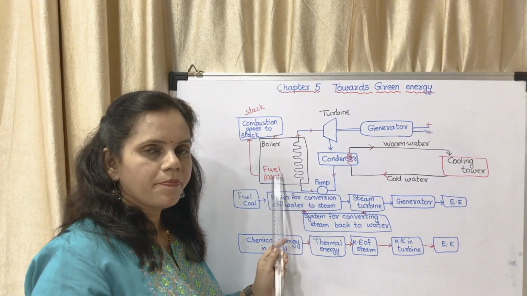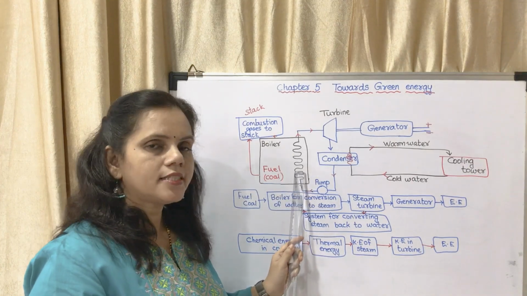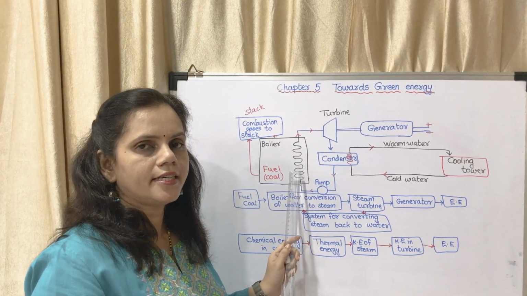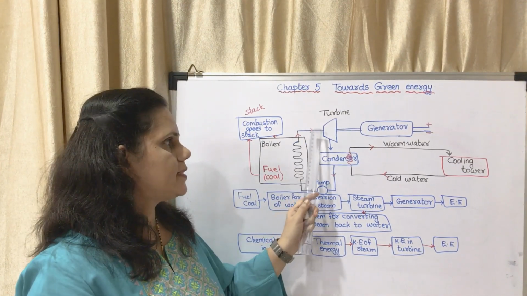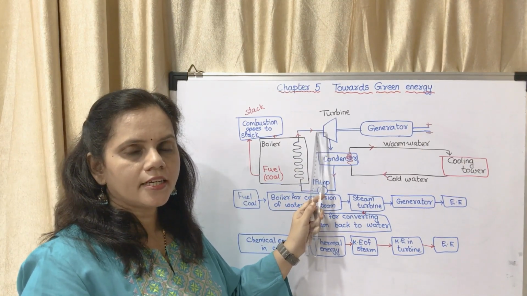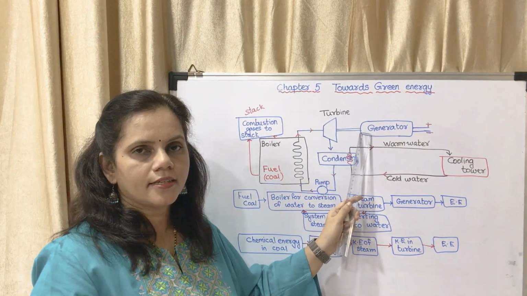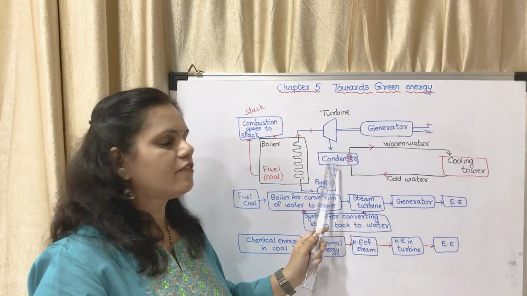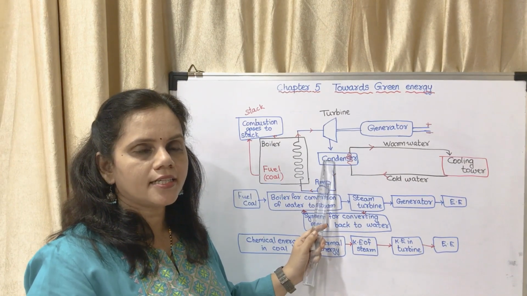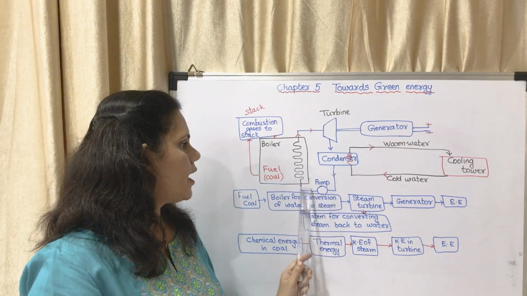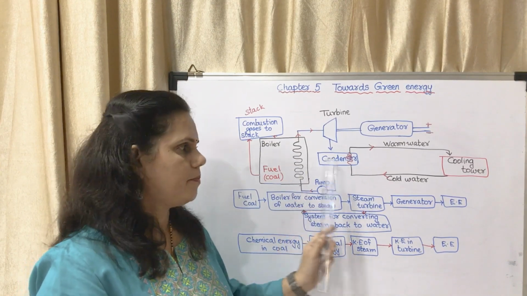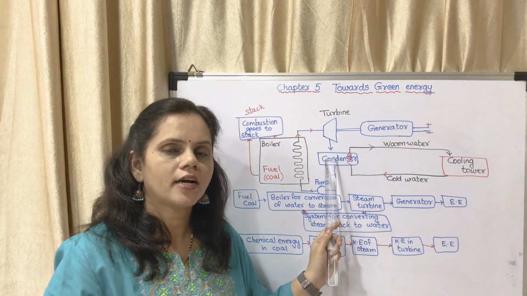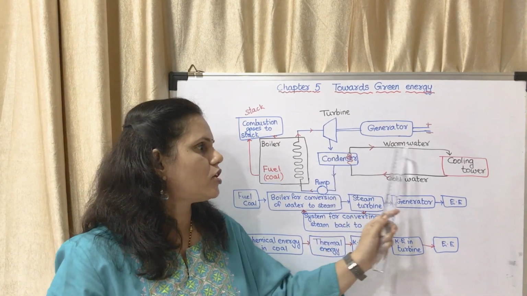The fuel is burnt. Due to that heat energy, the water inside the coil boils. It gets converted into steam. The steam rises up. It falls on the turbine. The turbine moves the generator and the generator generates electricity. The steam from the turbine falls into the condenser. In the condenser, it gets converted into water and it is pumped back into the boiler. There is a cooling tower which supplies cold water to the condenser for condensation of steam, and that water is recycled.